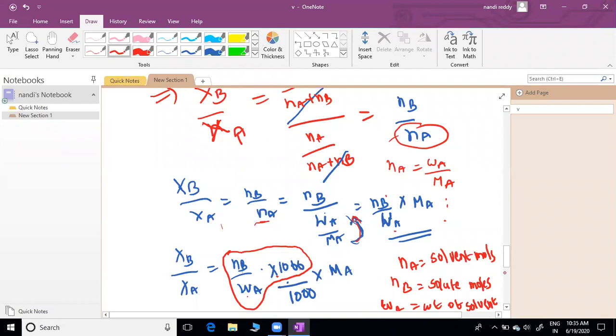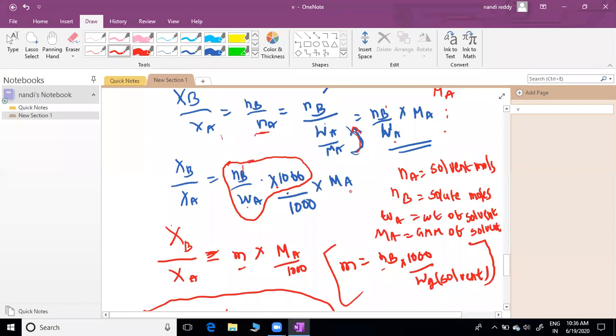That's what we called molality. In place of this, I substituted molality. What is remaining? Ma by 1000. Ma by 1000. You should not write Xa, you can write 1 minus Xa by X. You should not write like that. Check it here. I just substituted, in place of this m, Ma by 1000.